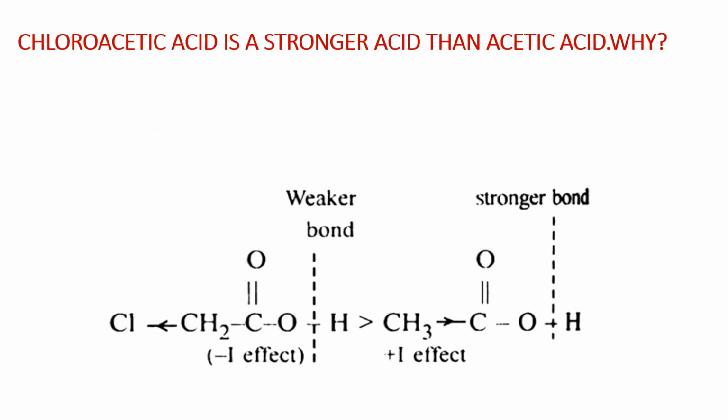Chloroacetic acid is a stronger acid than acetic acid. Why? Here in chloroacetic acid, minus I effect exists, whereas in the case of acetic acid, plus I effect exists. Due to the presence of minus I effect, the OH bond in chloroacetic acid is a weaker bond, but in the case of acetic acid, the OH bond is a strong bond due to plus I effect.